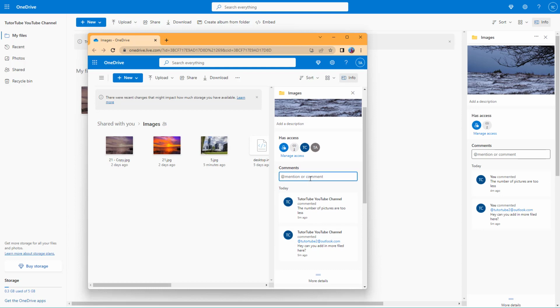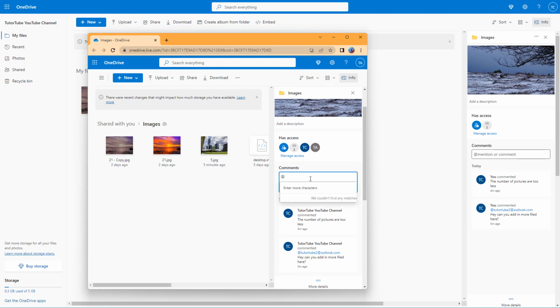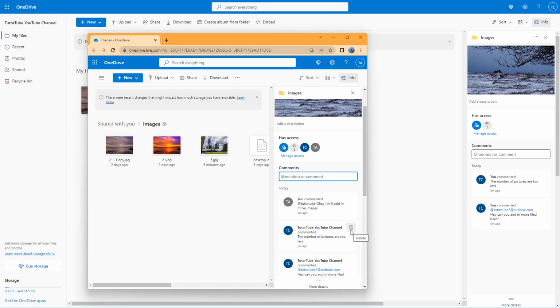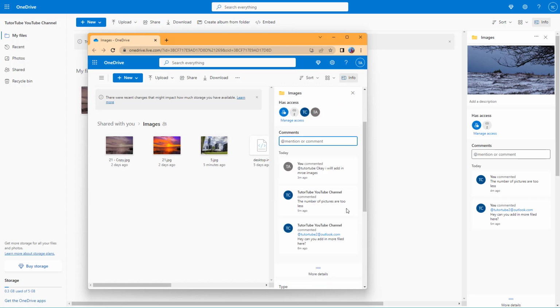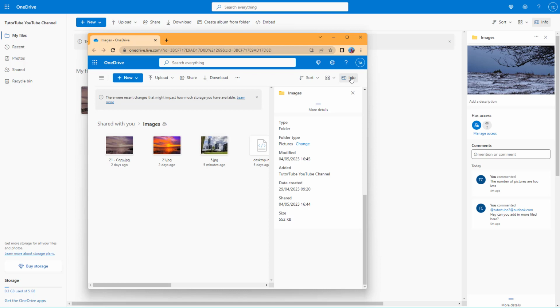So let's say for example, you can press @ right here, and type in tututube, just like this. So this is what you have. They will be able to tag as well, and then comment at the same time. So they can say, okay, I will add in more images over here. I'm not going to worry about the spelling mistakes. So if I were to press send right here, then I can comment back just like that again as well.